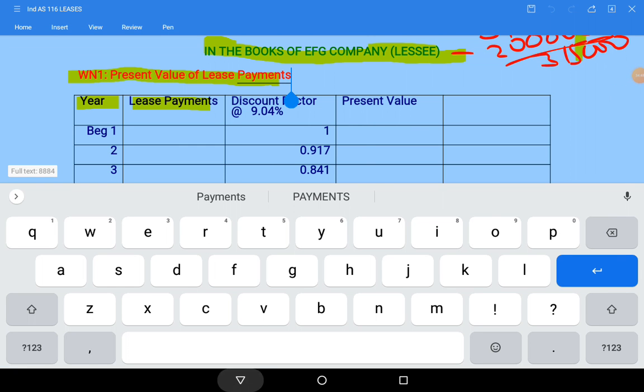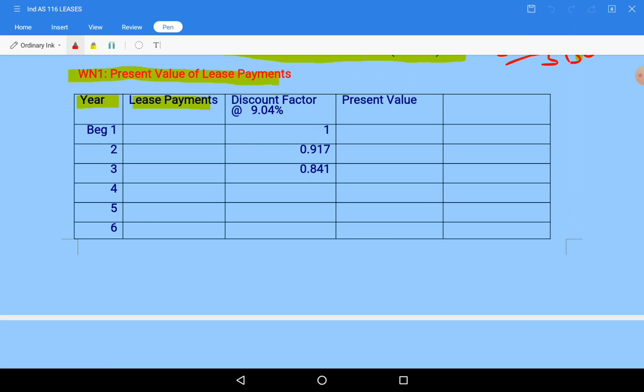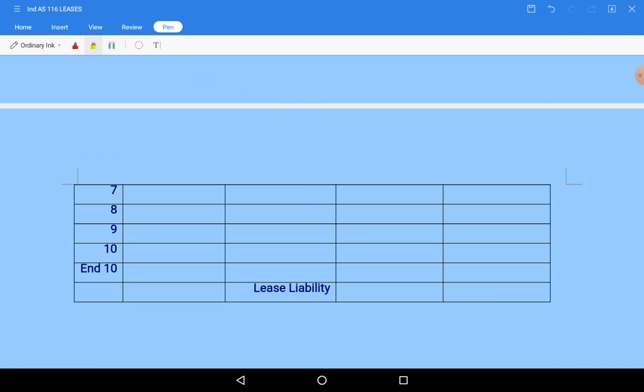See, let me tell you each thing one by one. First I am taking the years. At the beginning of the first year, second year, third year, fourth year, fifth year, sixth year, 7, 8, 9, 10, and at the end of the 10th year you are purchasing the asset, so take the 10th year end also.